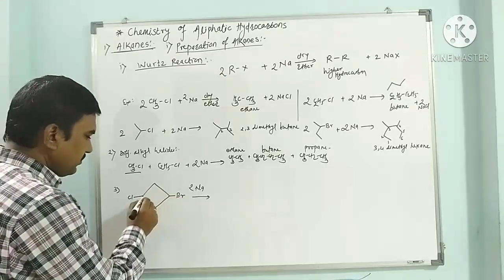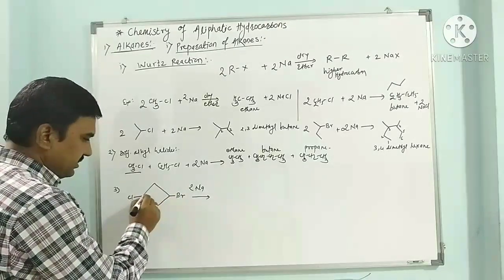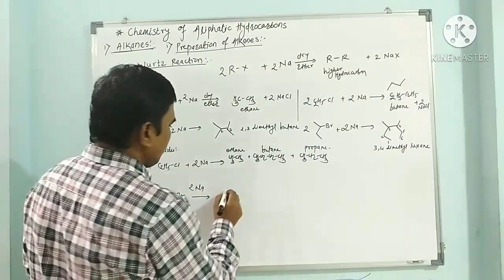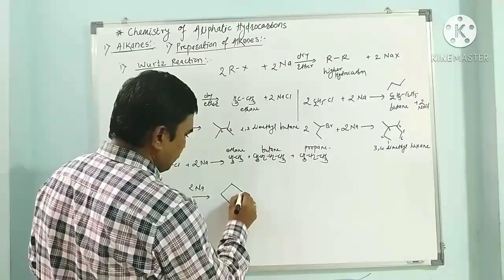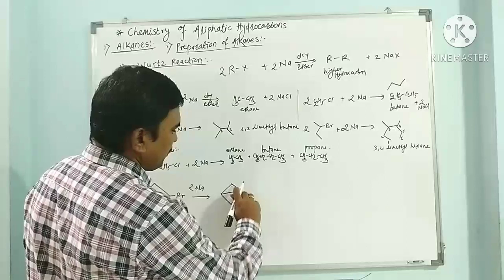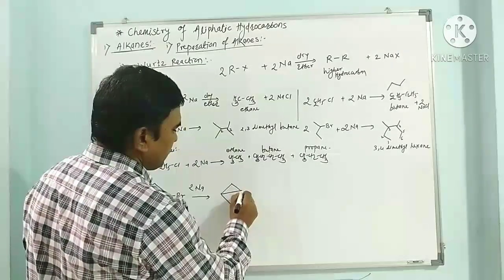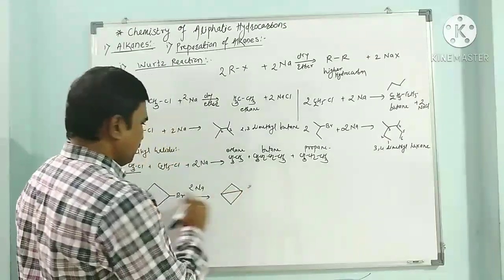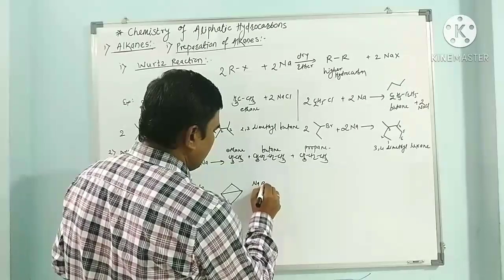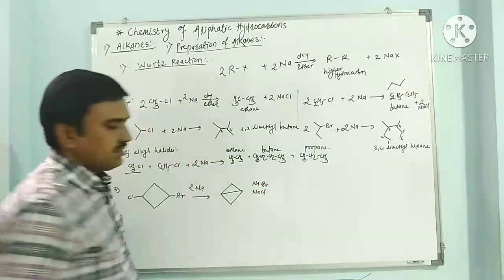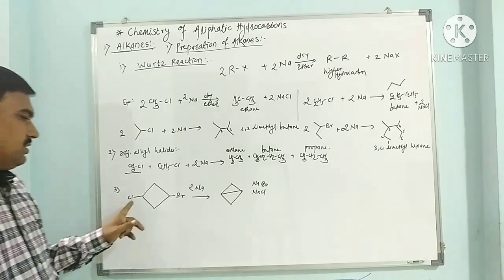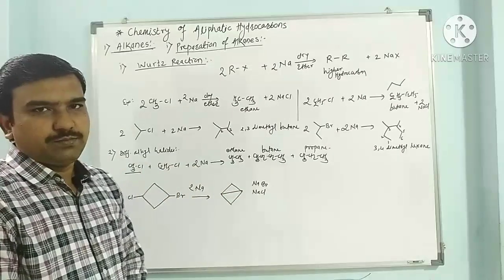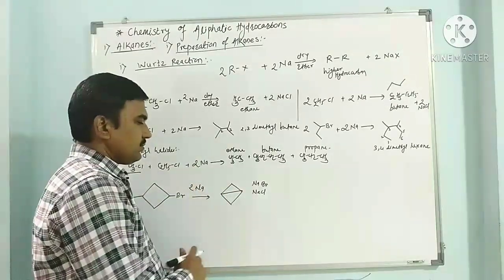There is formation of a bicyclic system with the loss of sodium bromide and sodium chloride. So we get this bicyclic compound with the loss of NaBr and NaCl. In this way, a cyclic dihalide gives a bicyclic compound.